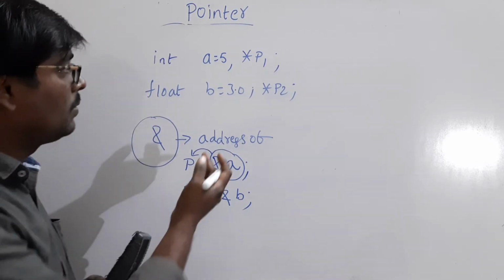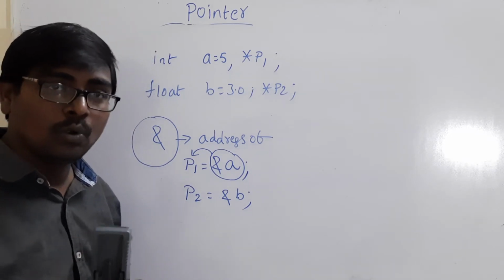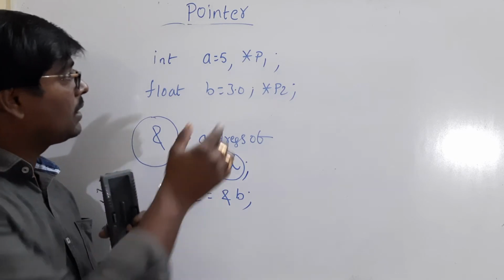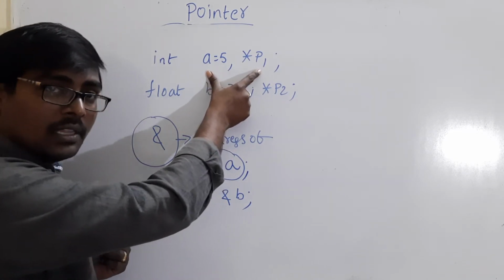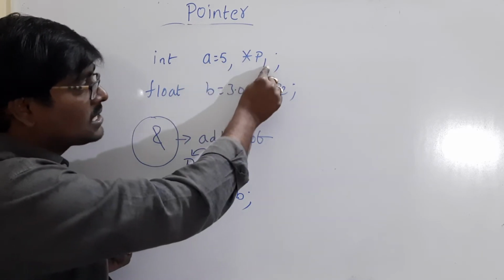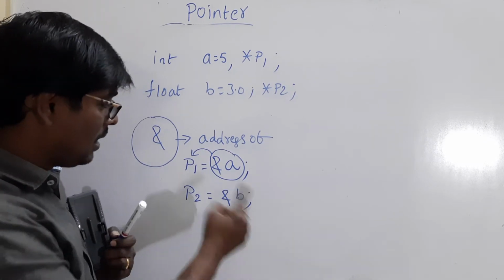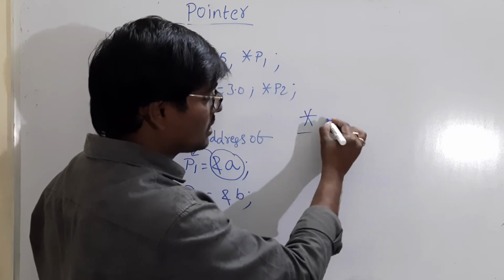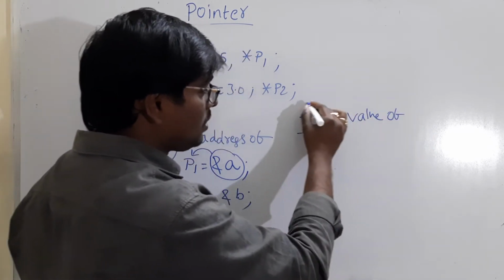Now the dereferencing operator, that means how to get a value by using pointer. For example, in this case, a is equal to 5. a's address is assigned to pointer. How to get the value of a? By using pointer. Here, the star is the operator used to get the value.